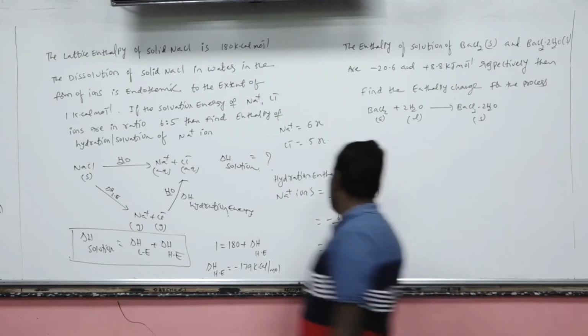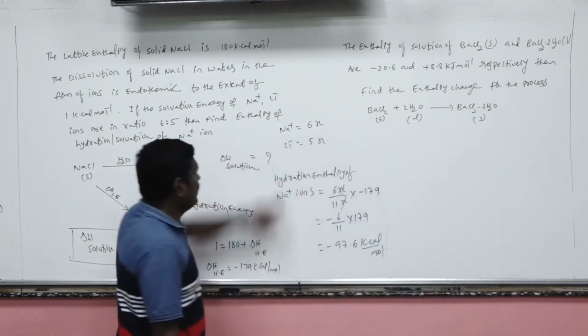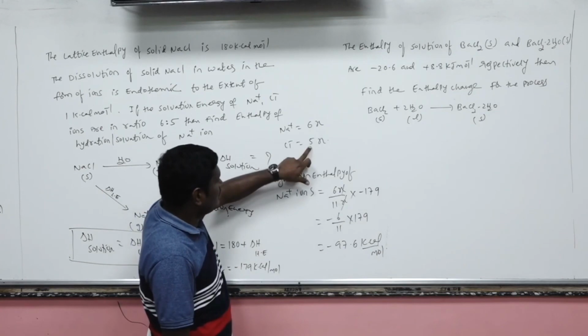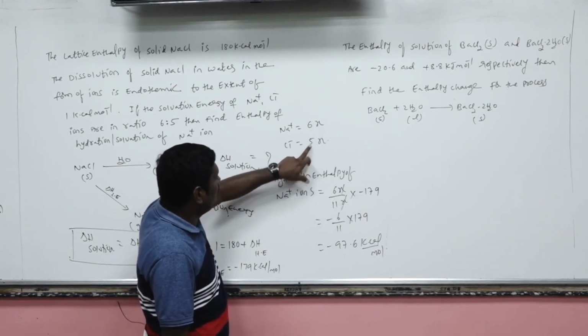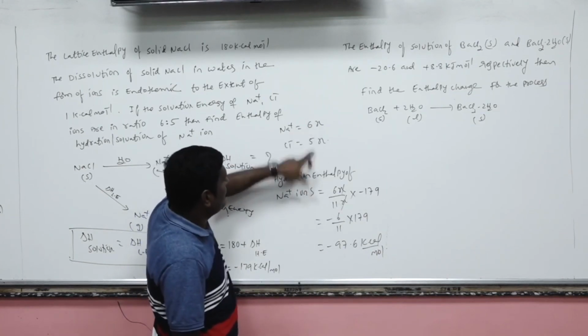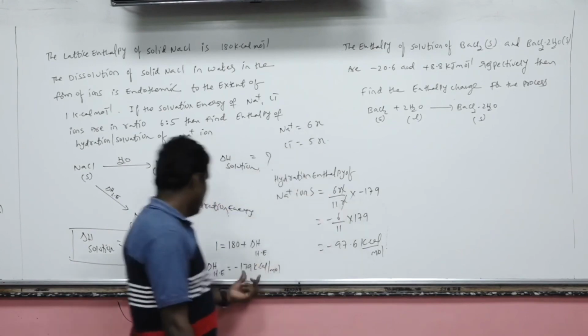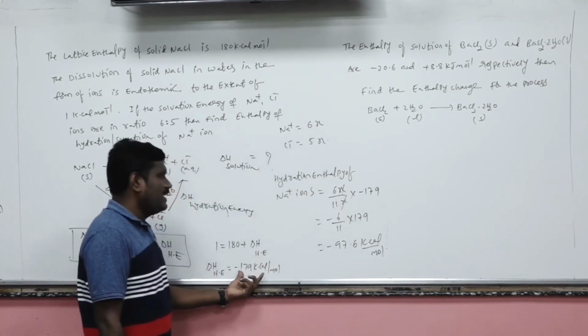Now if you want to calculate only the hydration enthalpy of chloride ions, then you take 5X, that is the enthalpy of hydration of chloride ions, by the total enthalpy, that is 11X, into the total value, that is 179.